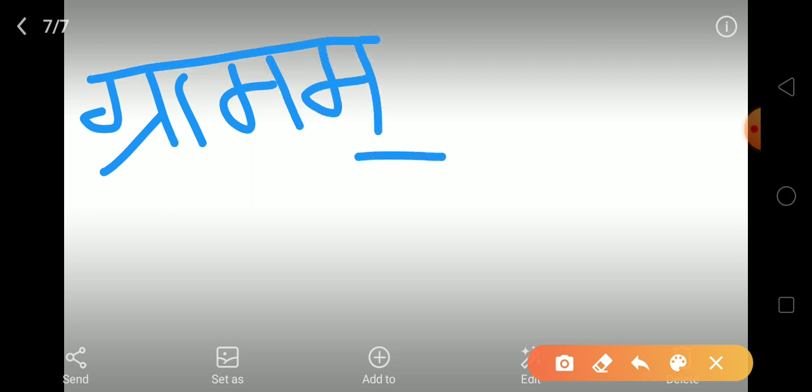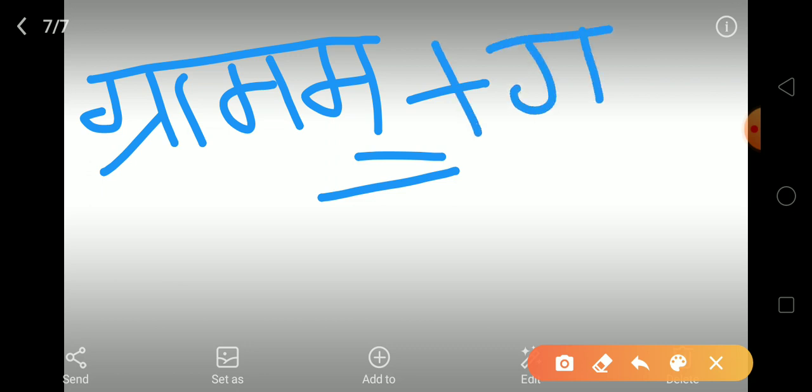Similarly, gramam, there is a halant ma at the end of the word gramam, and the next letter is ga, then a cha.